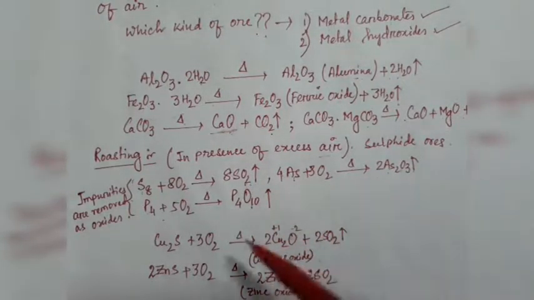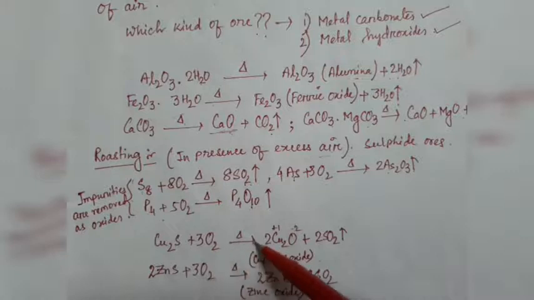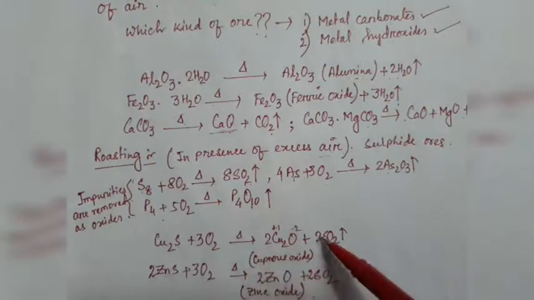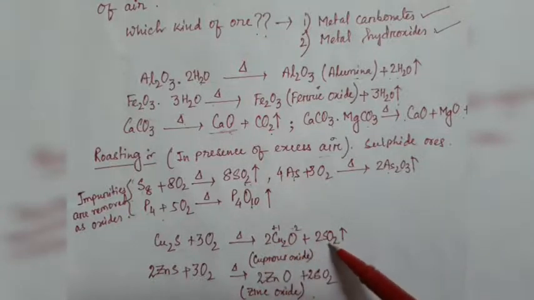Now the sulfide ores. This is copper glance, Cu2S. In presence of oxygen, if this is heated, then it produces cuprous oxide. Why cuprous? Because oxide is 2 minus and there are 2 copper atoms, so +1 each, so this is cuprous oxide, along with sulfur dioxide, which will be removed.